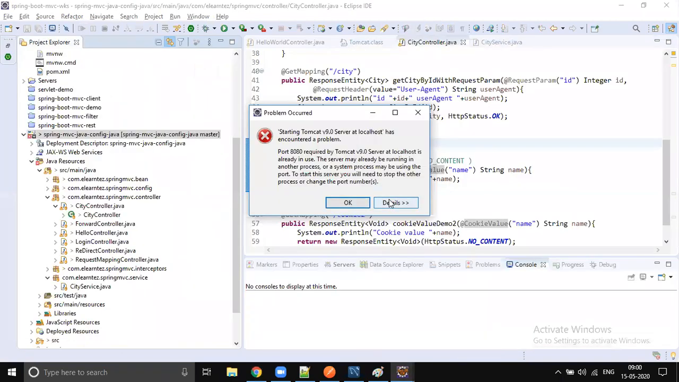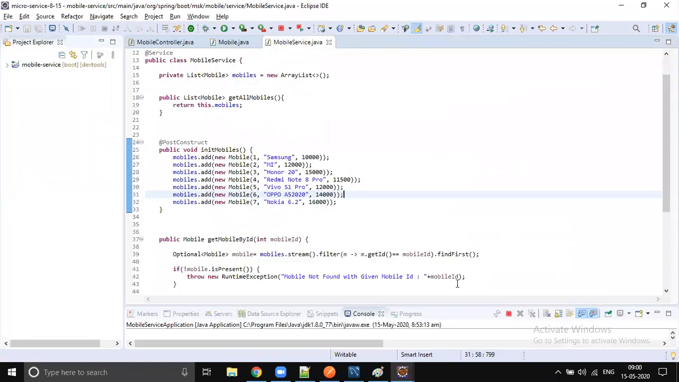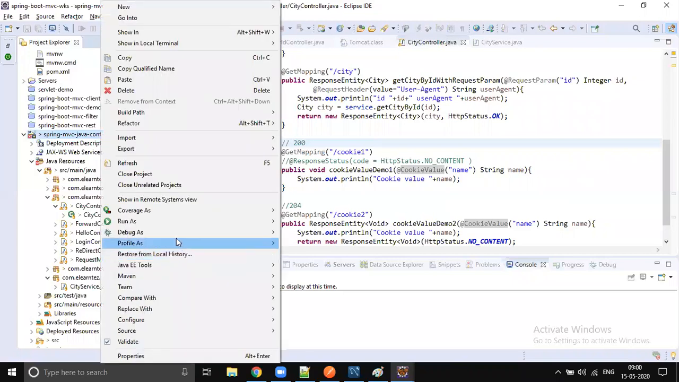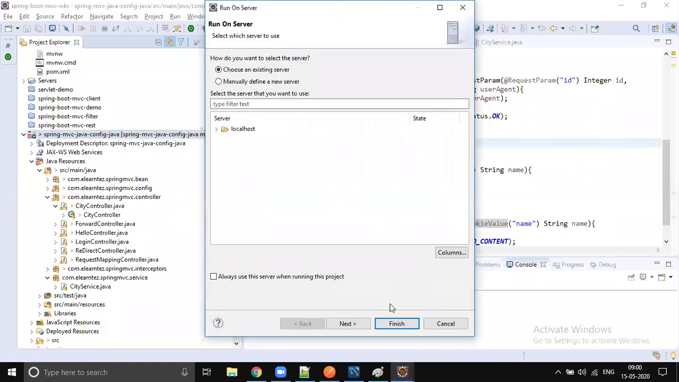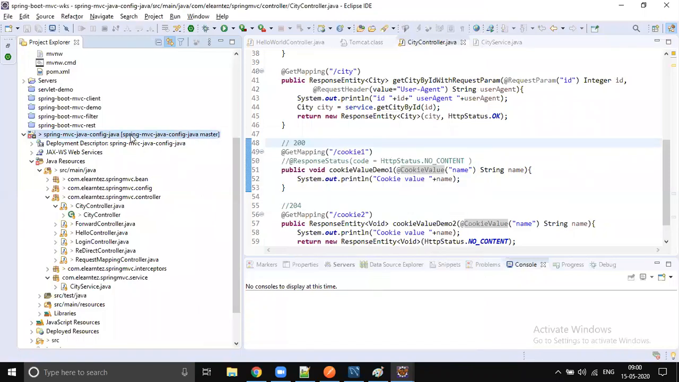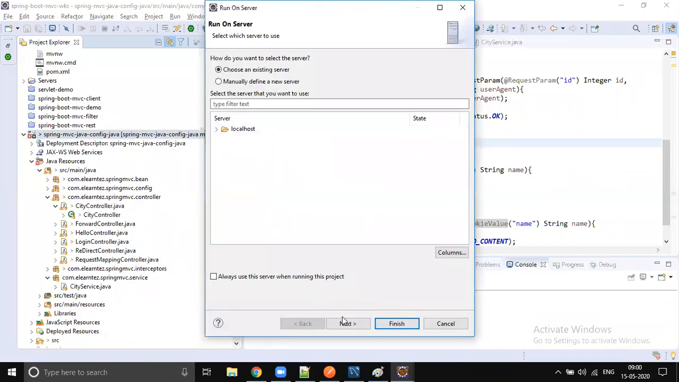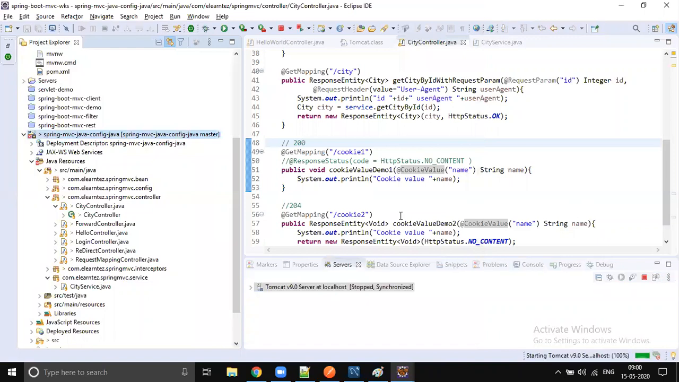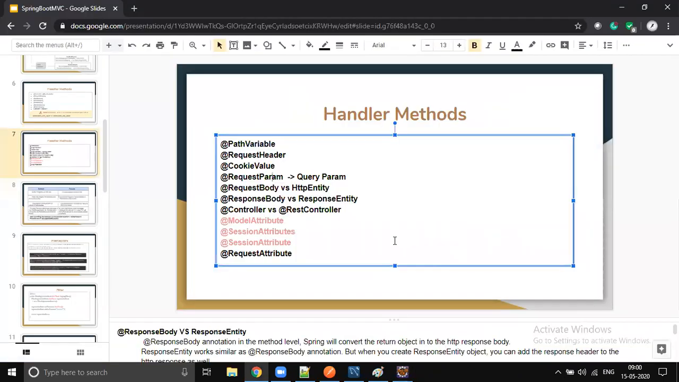I think Tomcat is not started. Oh, some process is already using port 8080. My Spring Boot is using that port. That's why the server is not started. Let's stop the Spring Boot server and just run it again. Right click, run as server. Let's select the server. Okay, the server will be started in a few seconds.